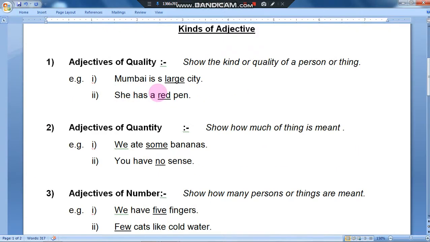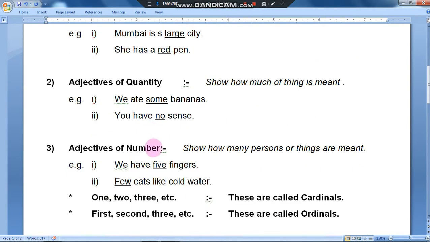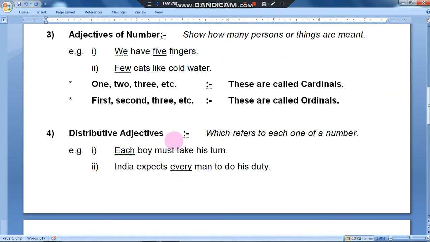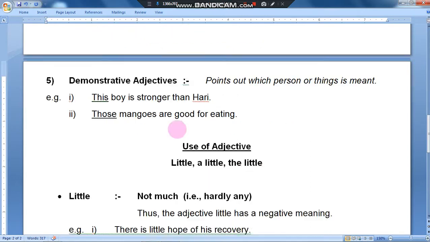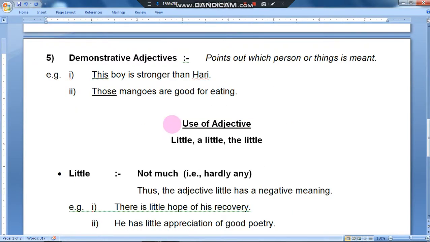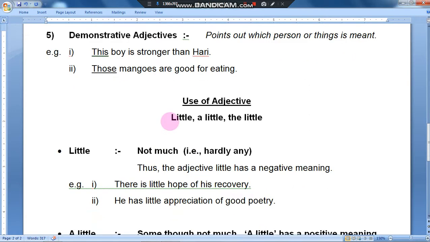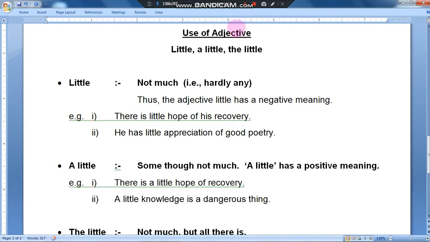These are the kinds of adjectives: adjectives of quality, quantity, number, distributive adjectives and demonstrative adjectives. These are the basic things for adjectives. Now the most important thing: whatever silly mistakes we have been making in speaking and writing will be cleared now. Especially I have segregated this topic: little, a little and the little. In the same manner we have few, a few, very few.